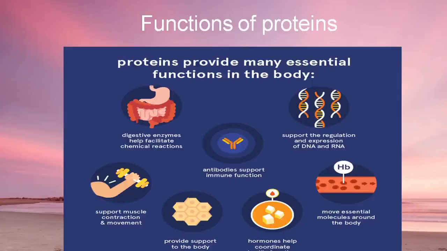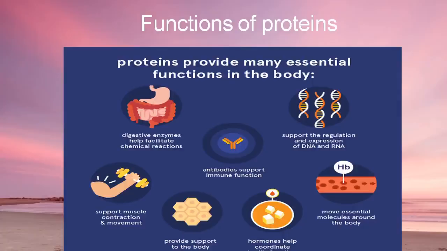Protein is also a major substance in our body, as here we see hemoglobin. Hemoglobin is one of the proteins, and its major role is to transfer oxygen in our body.